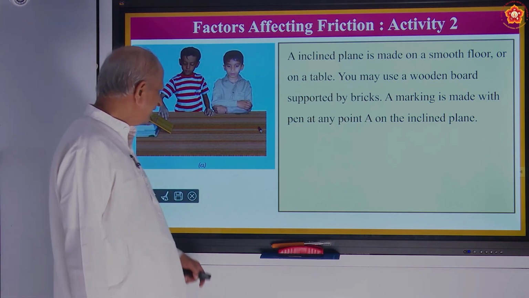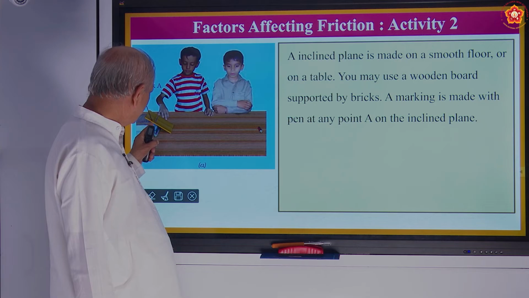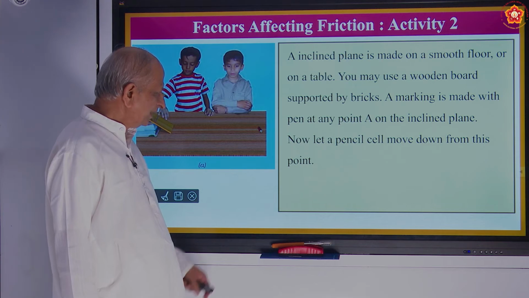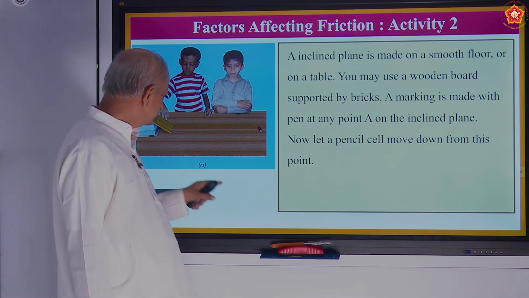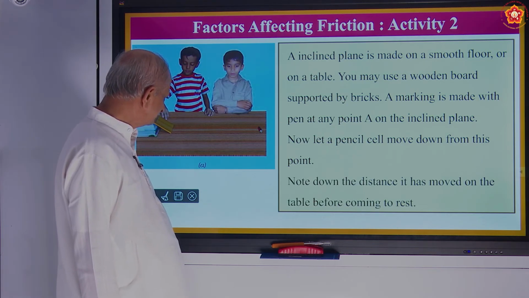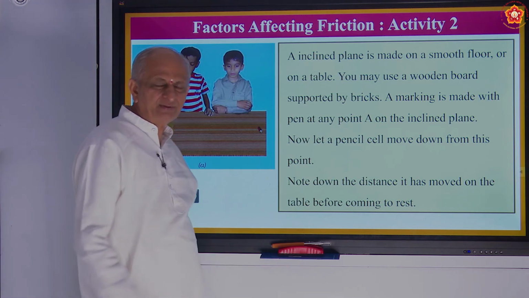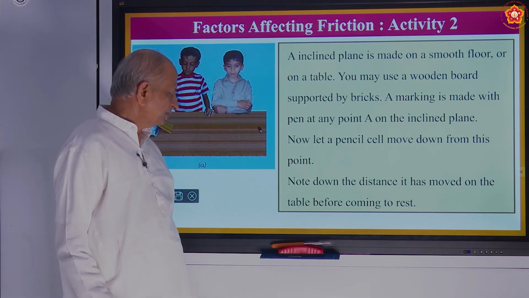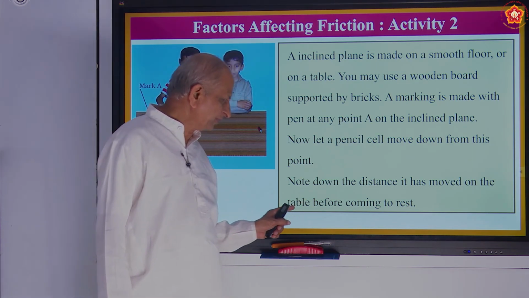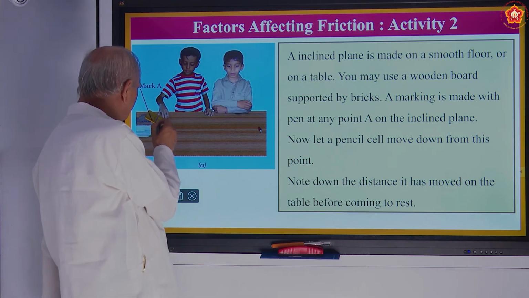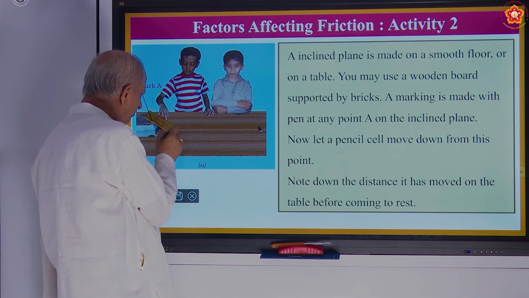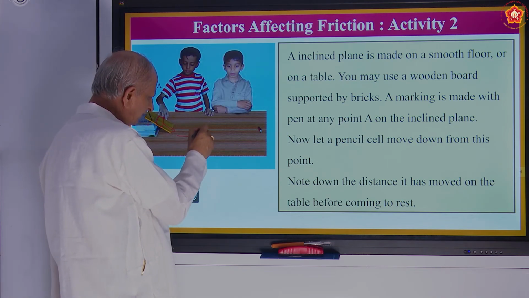So here, what they have done is marked the point A on the inclined plane. And then what you have to do? Let a pencil cell move down from this point. So it is made to roll there. It is cylindrical in shape. Note the distance it has moved on the table before coming to rest. So the pencil cell comes down and comes to rest at a point.